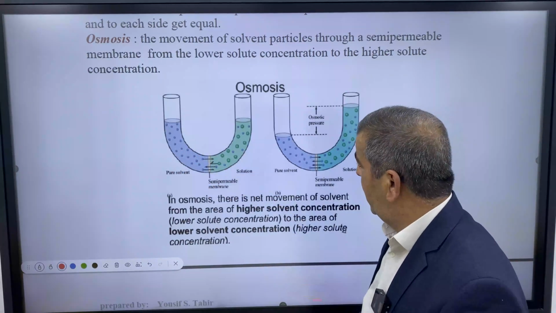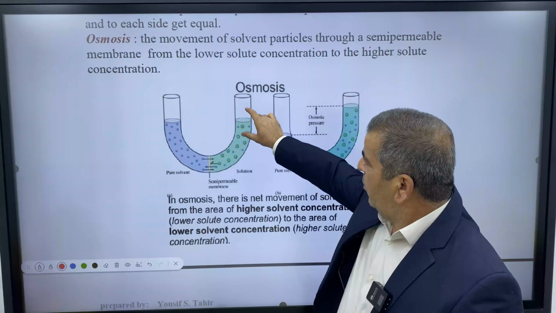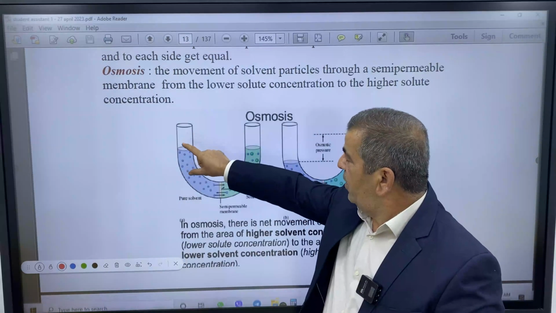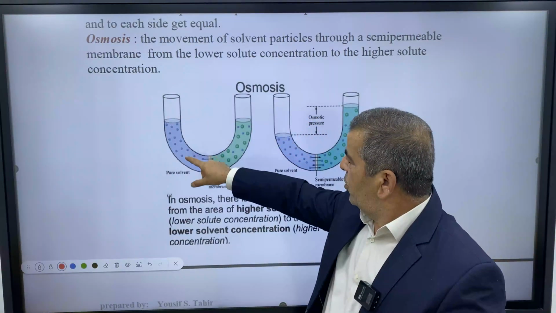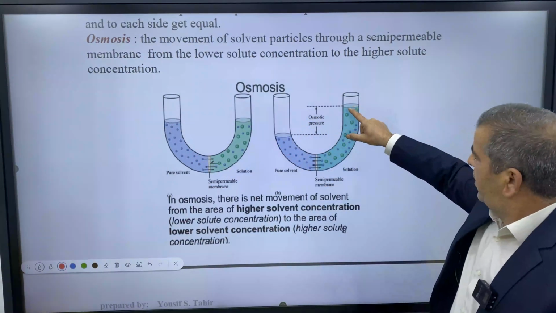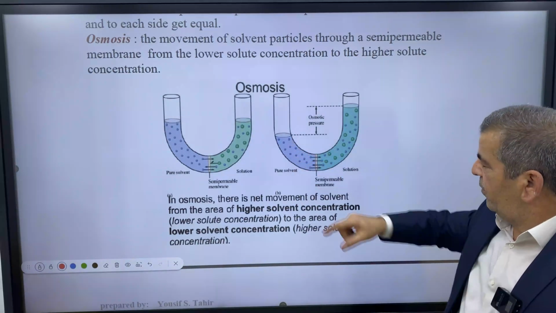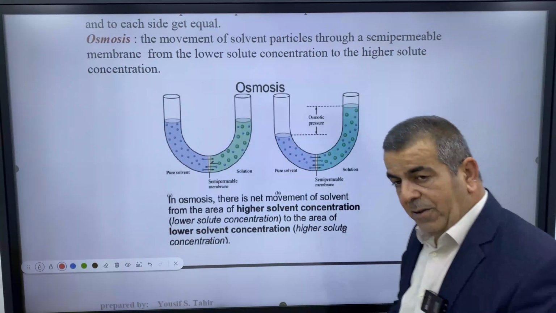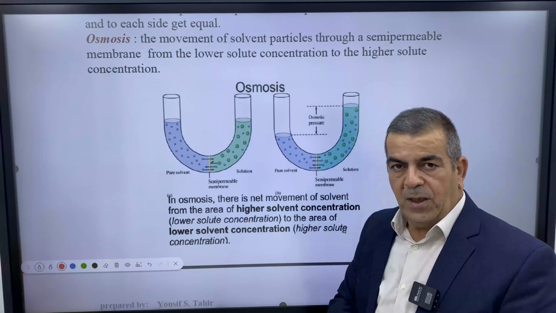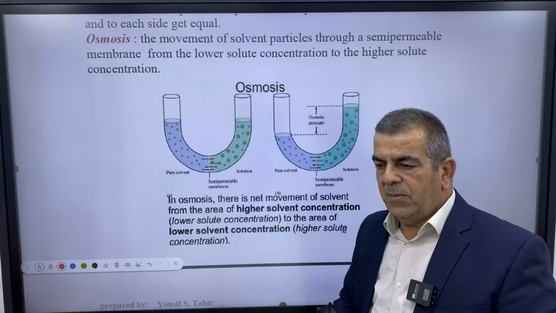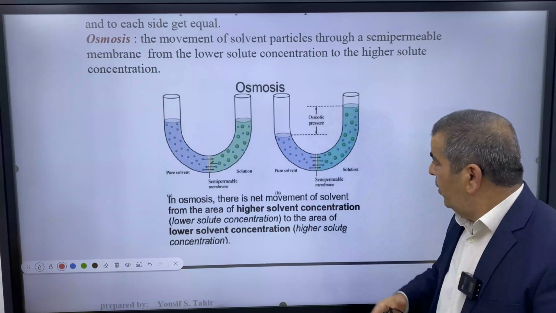Into the solution. This causes raising the level of the arm of the solution and dropping the level of the arm of pure solvent, as you can see here. Would this raising in level of the solution arm go on until infinity? Of course not. It would stop.